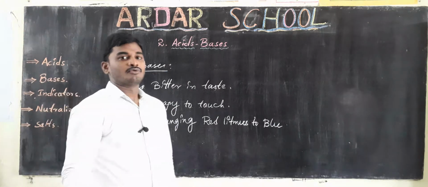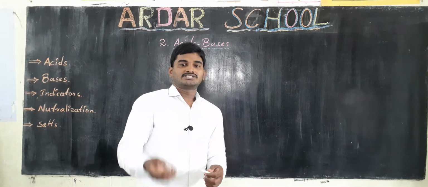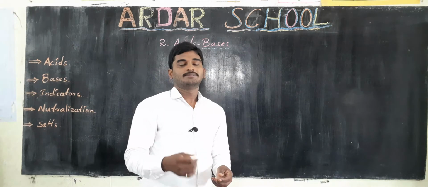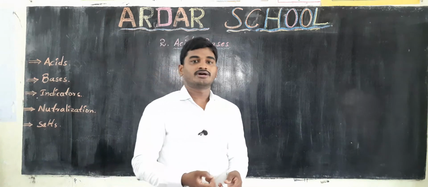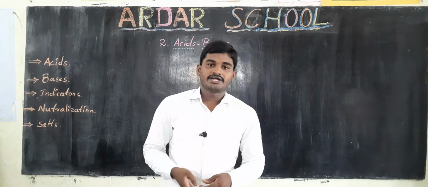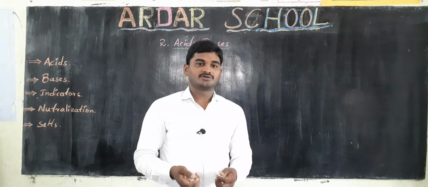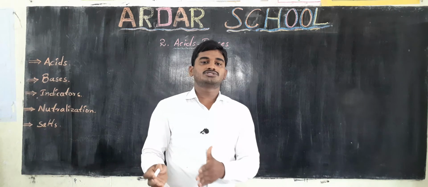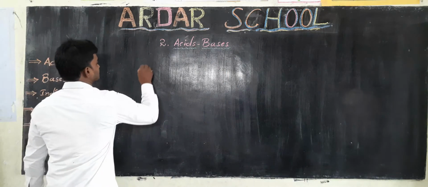So let us know what are the bases we are using. Now let us know what bases we use in our daily life for different purposes. We are using bases like washing soda and baking soda, and also ammonium hydroxide, calcium hydroxide, and aluminum hydroxide. These are bases we use in our daily life. So where do we use these bases? I am going to tell you about baking soda.